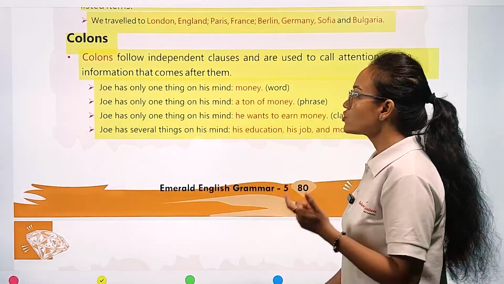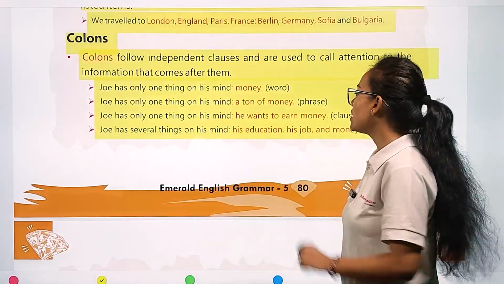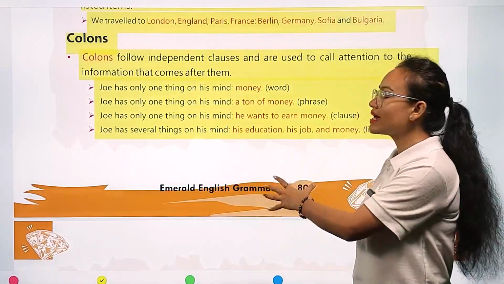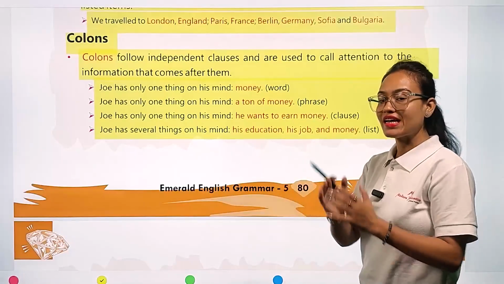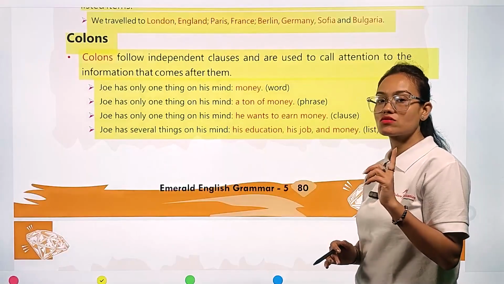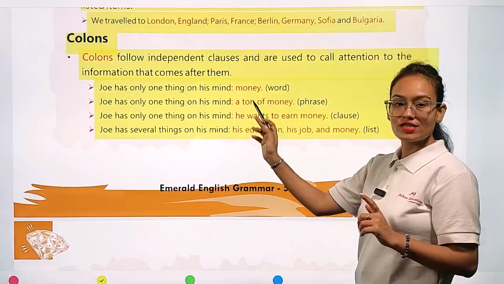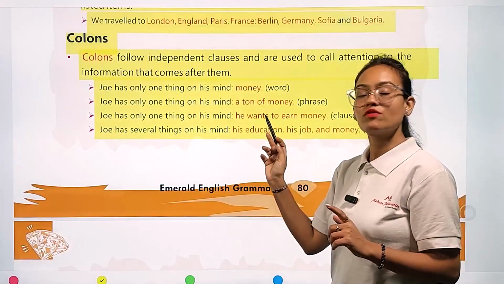Third sentence: Joey has only one thing on his mind; he wants to earn money. It is a clause, and it is an independent clause, because to give a complete sense to itself, it doesn't need the help of any kind of dependent clause.